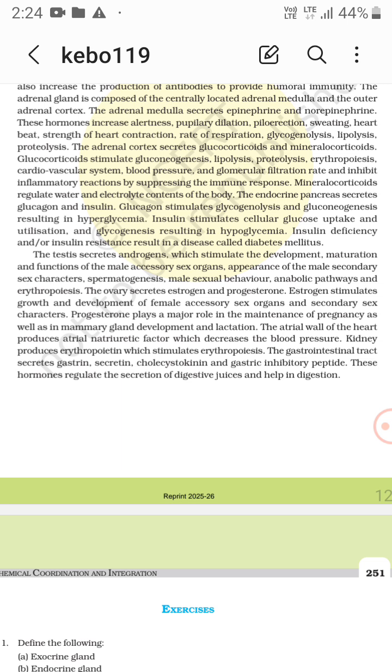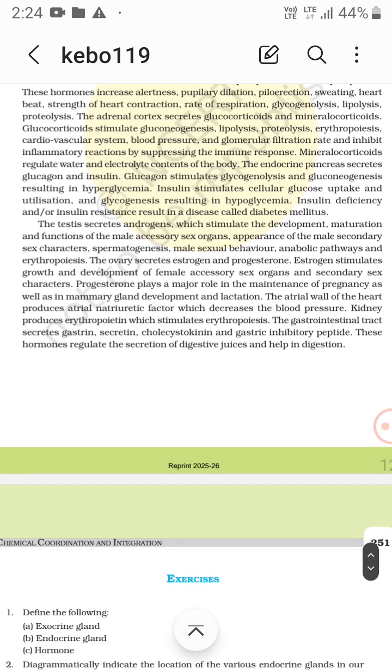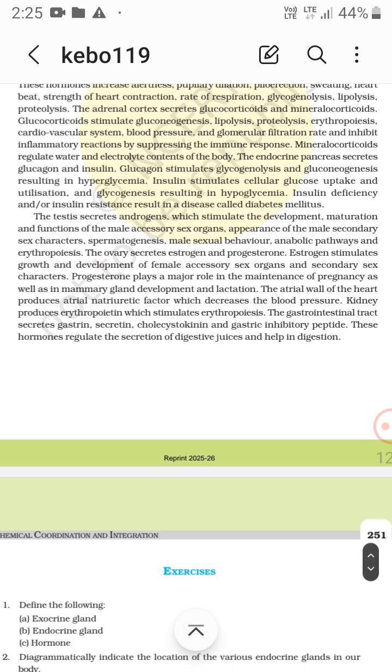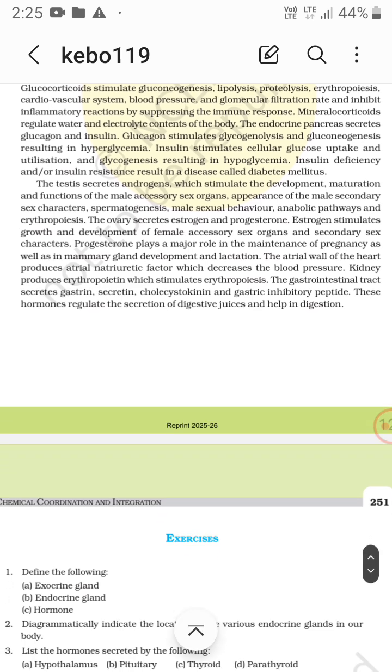The gastrointestinal tract secretes gastrin, secretin, CCK, that is cholecystokinin, and gastric inhibitory peptide. These hormones regulate the secretion of digestive juices and help in digestion, right?